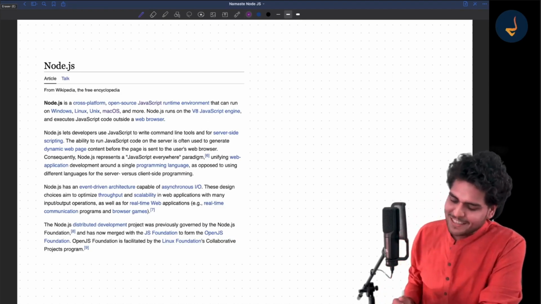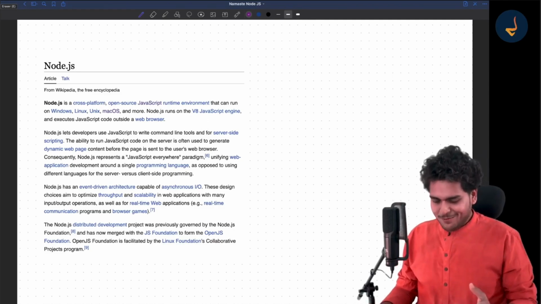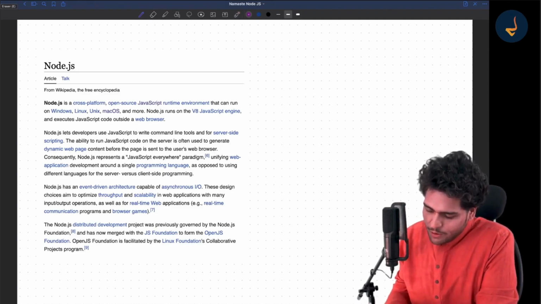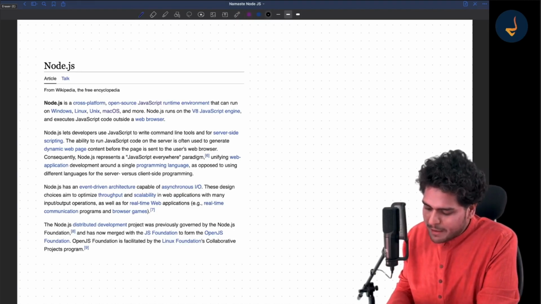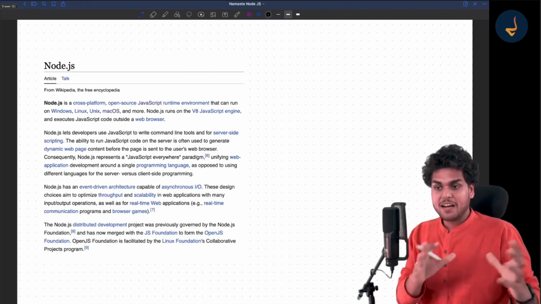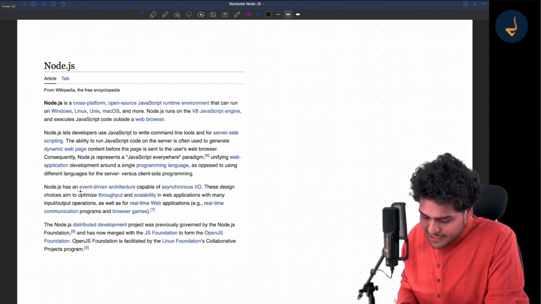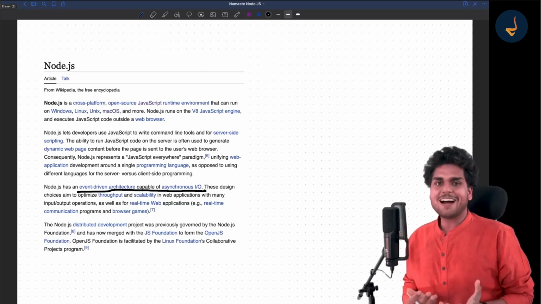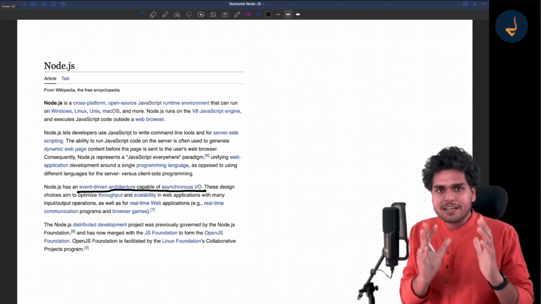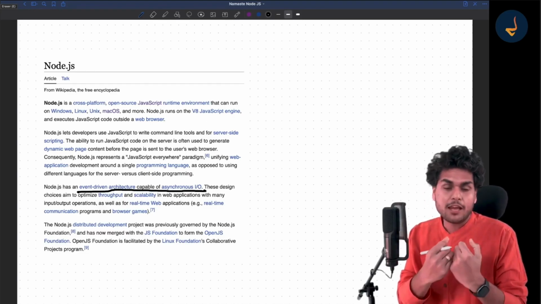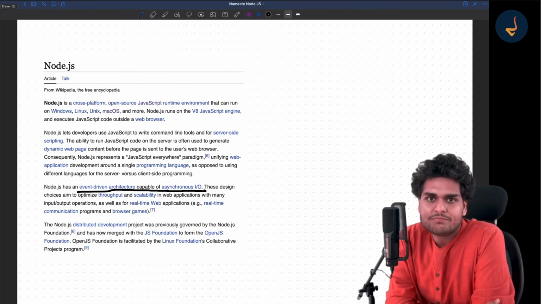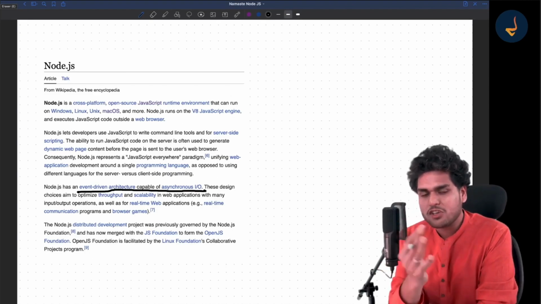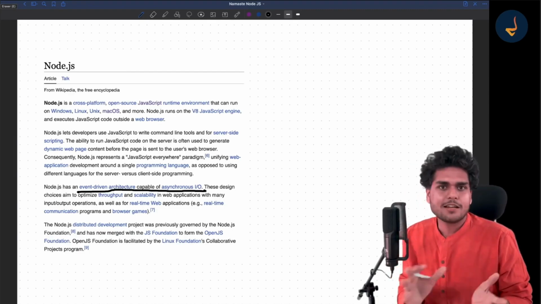Okay, let's get started. First of all, we have seen the Wikipedia page of Node.js already earlier also. But I have come here to talk about one important thing. The one important statement in this whole paragraph that you see is: Node.js has an event-driven architecture and capable of asynchronous I/O. Now this is a very short line, but it has a very fundamental, groundbreaking meaning associated to it. If you understand the asynchronous I/O, if you understand the event-driven architecture, you will understand everything inside Node.js. Half your job is done.